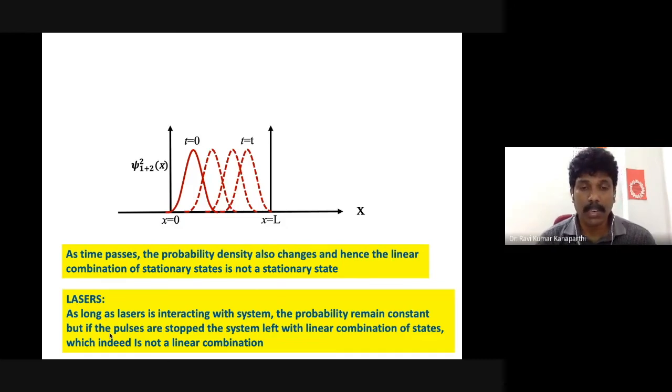But when lasers are interacting, we see a linear combination of stationary states instead of normal stationary states. In such a situation, the probability is not time independent. It is time dependent, that means the probability keeps on changing within the framework.